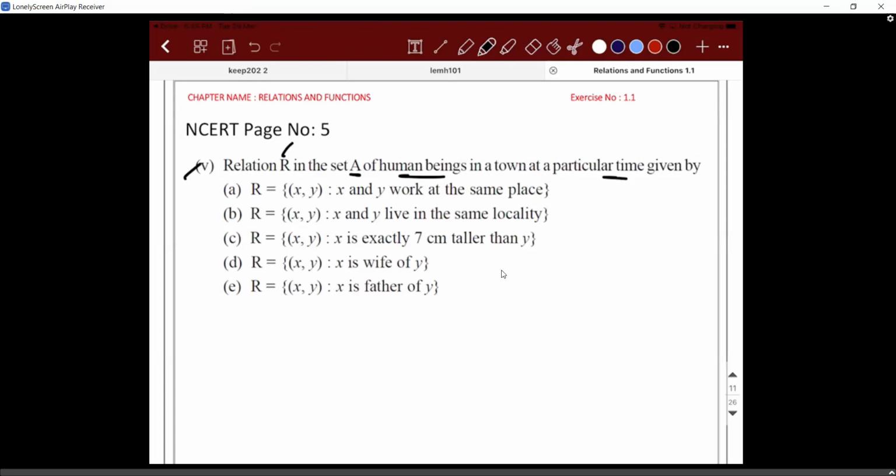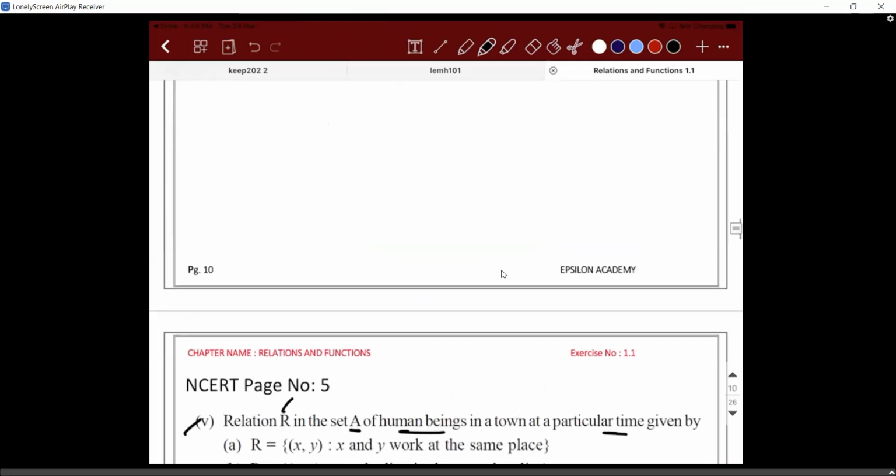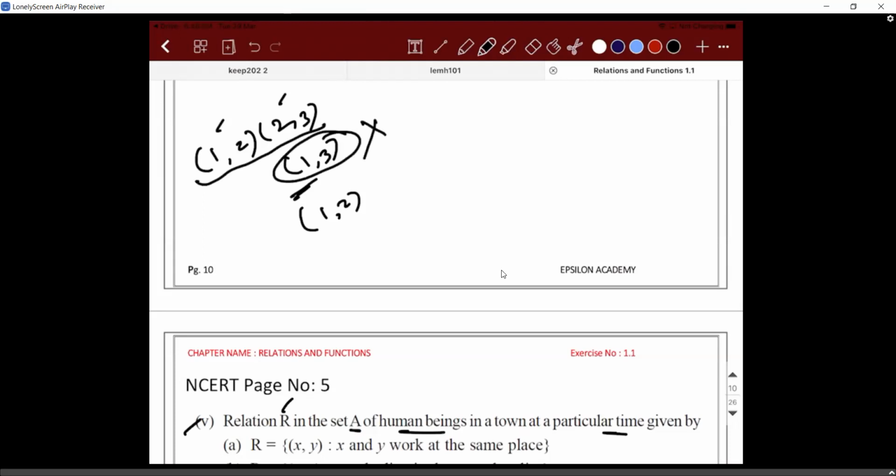Whereas for transitive, what are we saying? If 1, 2 is there, first step is crossed. If 2, 3 is there, then only you will start thinking of transitive. Then you will start searching for 1, 3. If there is only 1, 2, there is no question of speaking about transitive. If these two exist and this does not exist, then it is not transitive.